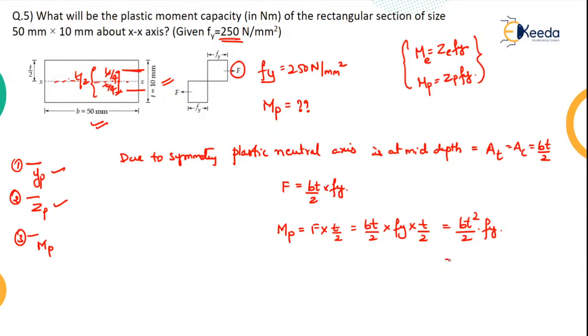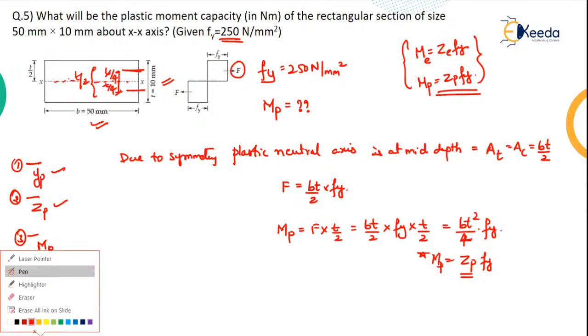What do you remember? What is BT square by 2? No, not 2, 4. BT square by 4, because this 2 to the 4 it will come. Okay, that is nothing but Zp for the rectangular section. Correct? Correct. So if you generally remember this formula and remember the Zp value for the rectangular section, you will be directly able to do it.